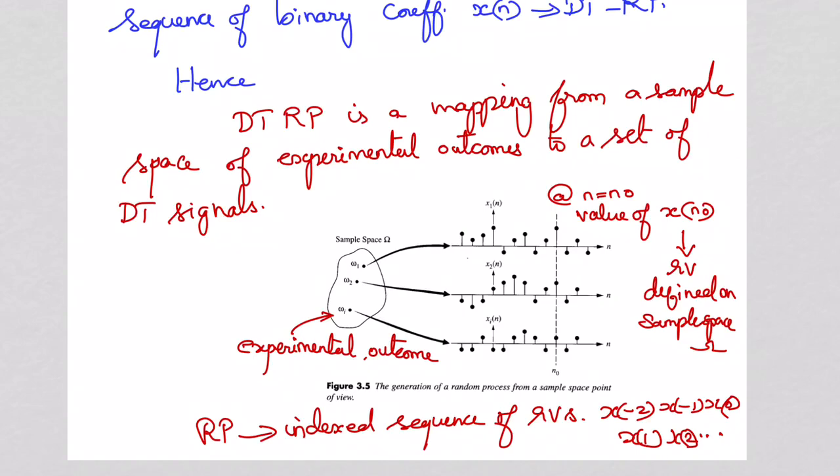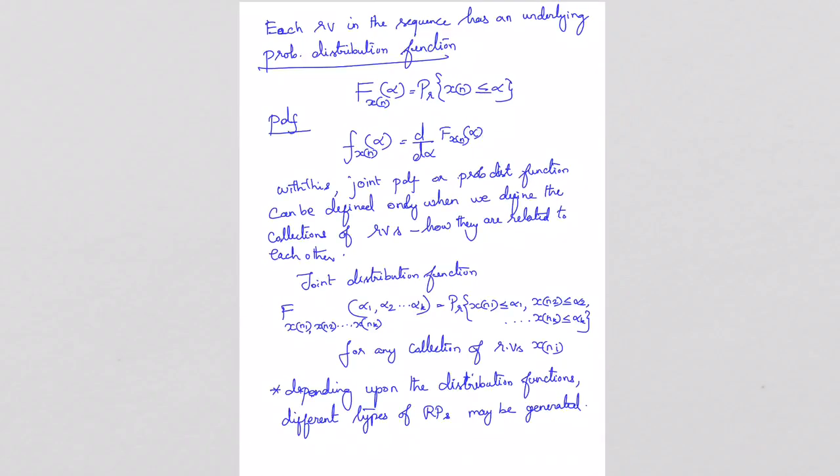Do you understand? So each and every outcome is mapped to a discrete time signal, and these discrete time signals are combined together, and it is called a random process. So a random process is an indexed sequence of random variables. Okay, so the random process here consists of x of minus 2, x of minus 1, x of 0, x of 1, x of 2, right? Each and every x of minus 2 is a random variable, and x of minus 1 is a random variable. Which has values corresponding to the outcome of an experiment, right? So when they are indexed together, it is called a random process. Now is it clear? Right.